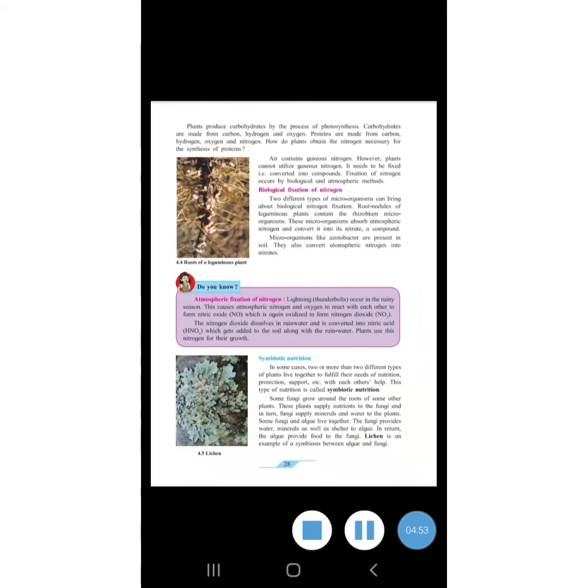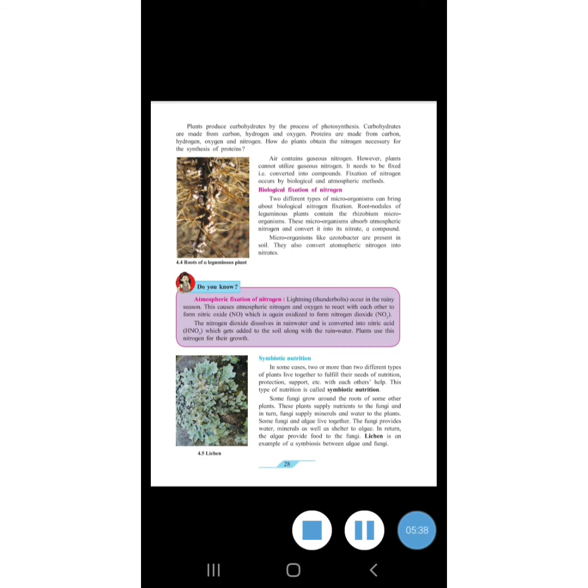Biological fixation of nitrogen. Two different types of microorganisms can bring about biological nitrogen fixation. Root nodules of leguminous plants contain the rhizobium microorganisms. Rhizobium is one of the microorganisms which is present in the leguminous plants. These microorganisms absorb atmospheric nitrogen and convert it into nitrate as a compound. So nitrate is one of the compounds.